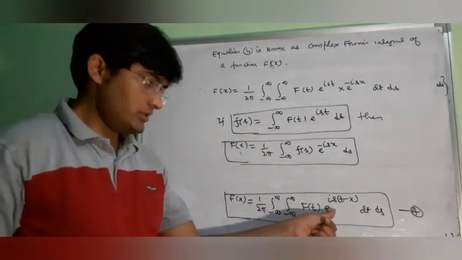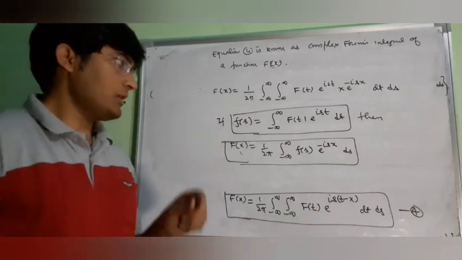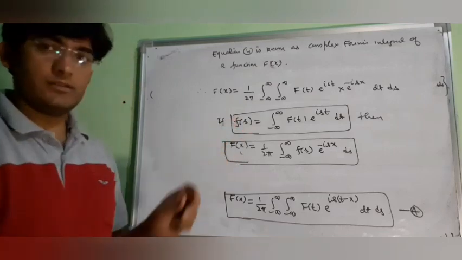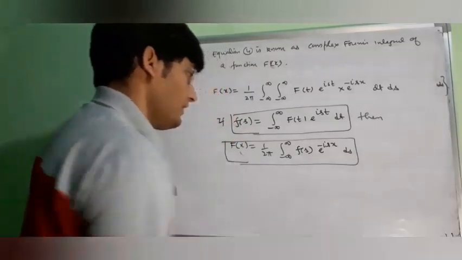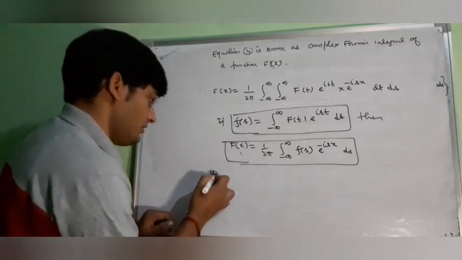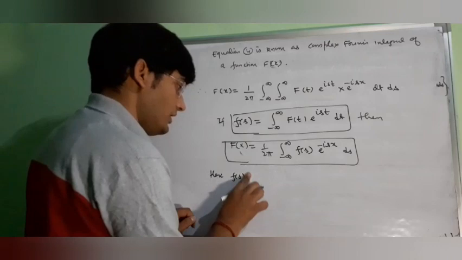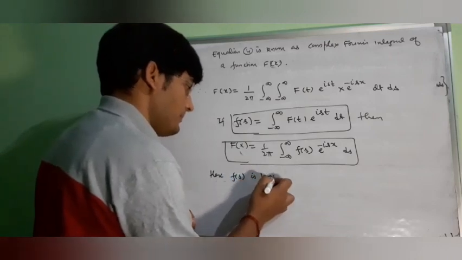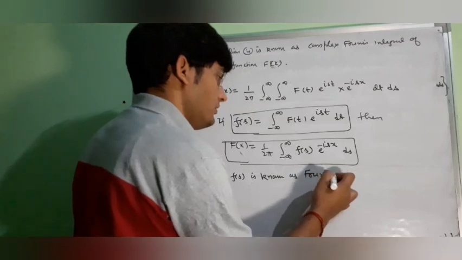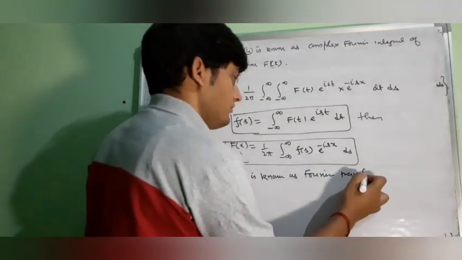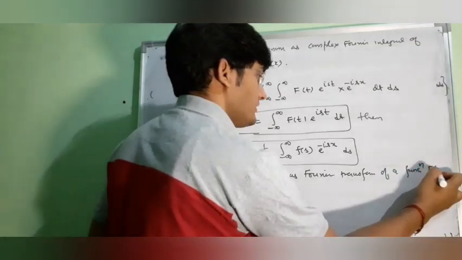So with the help of this result, we have got this beautiful formula. Now this Fs here is known as the Fourier transform of function fx.